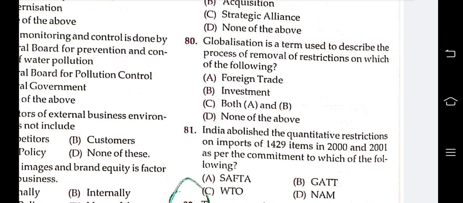Foreign trade, investment, both A and B. Answer is C, both foreign trade and investment. Globalization is a term used to describe the process of removal of restrictions on foreign trade and investment.